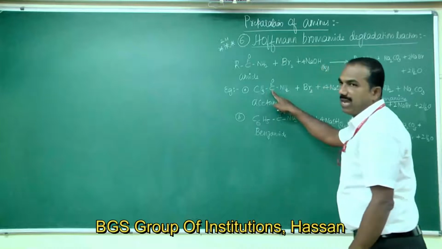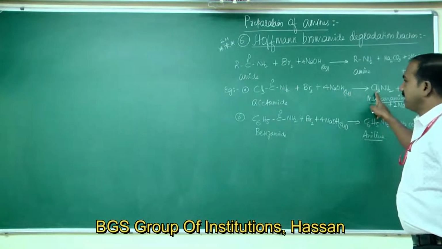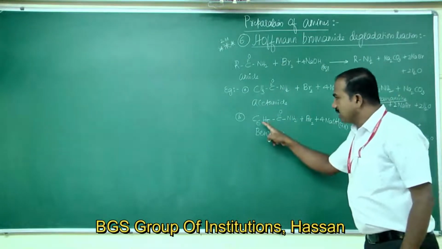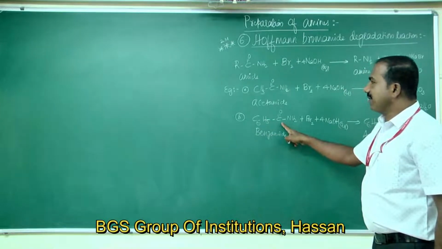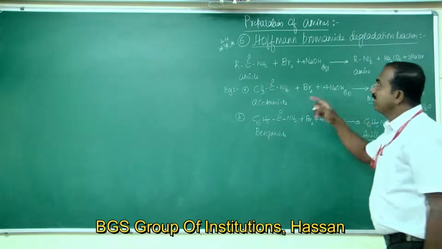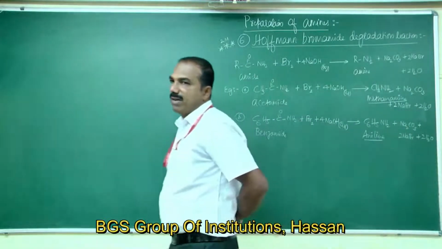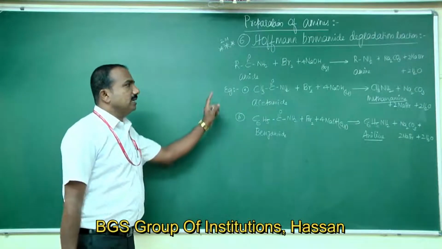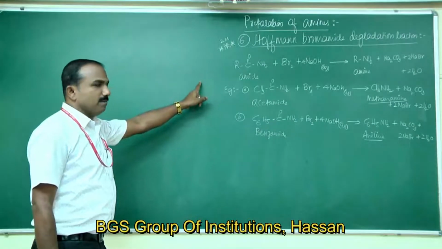Here the amide has two carbon atoms and the amine contains only one carbon atom. Here the amide contains 7 carbon atoms and the amine contains 6 carbon atoms. So this reaction is nothing but the Hofmann bromamide degradation reaction. This is very, very important.